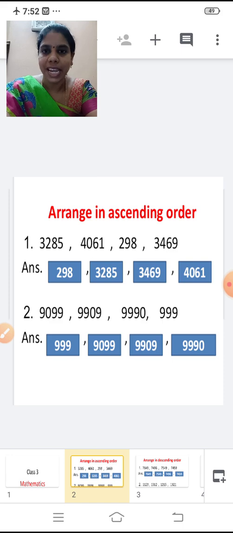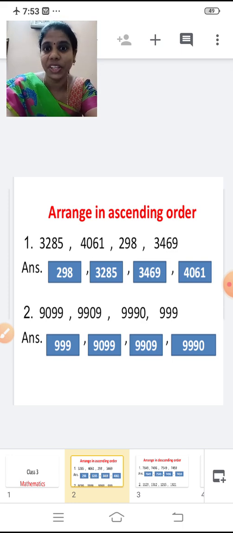Second one, 9,099, 9,909, 9,990, 999. Now tell me, children, which is the smallest number?